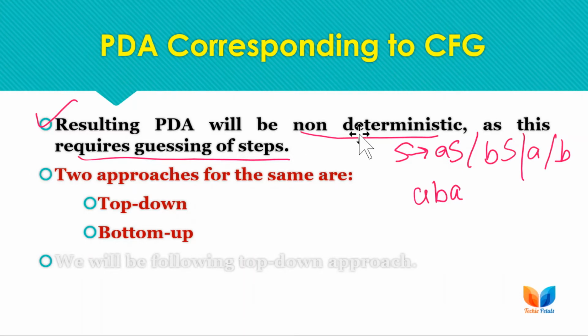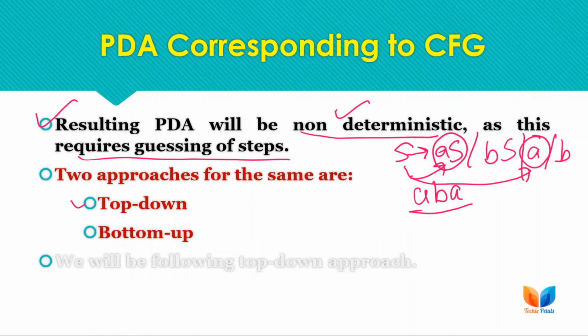This guessing introduces the concept of non-determinism, meaning we have multiple options. Here we can go with this and also with this, as the input is starting with A, so we can either go with this production rule or with this production rule. For every context free grammar we have this type of guessing for deriving a string. So the resulting PDA will also have this guessing, and we call it a non-deterministic PDA.